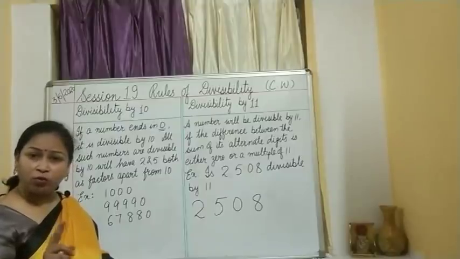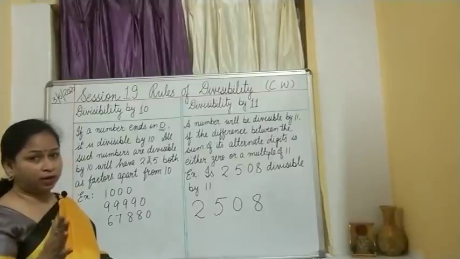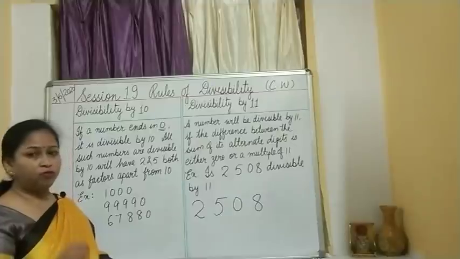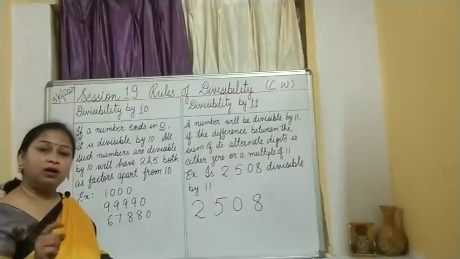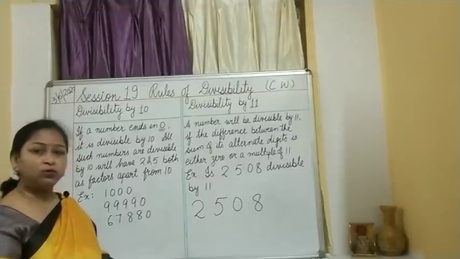ends in, for 2 what we have learned? 0, 2, 4, 6 or 8, the number is divisible by 2. 0 comes over here also. Then for 5 what you have learned? The number ends in either 0 or 5. That means there also 0 comes.